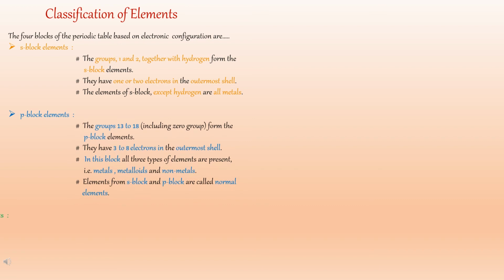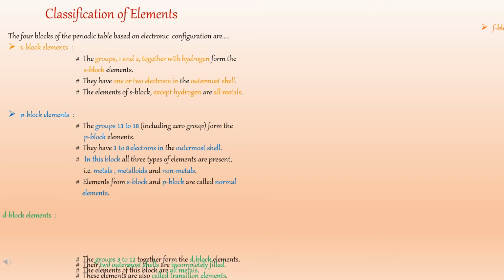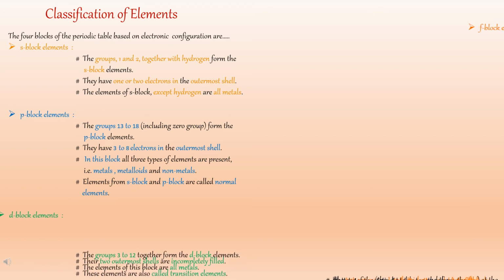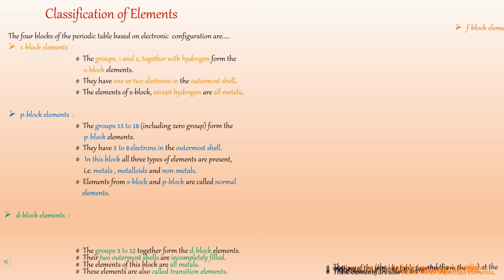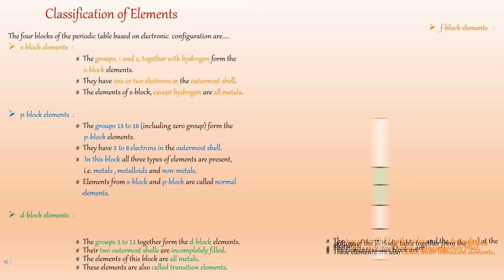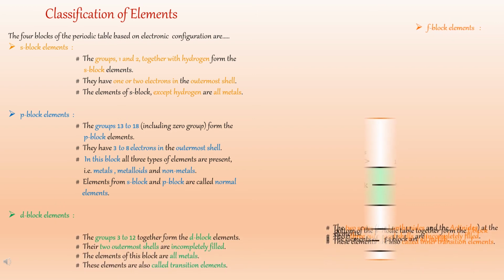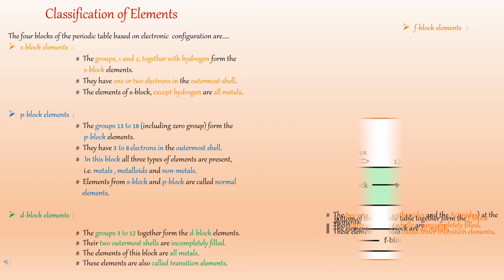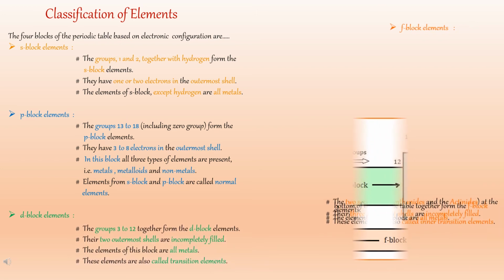The second block is P block elements. Groups 13 to 18 form the P block elements. They have 3 to 8 electrons in the outermost shell. In this block, all three types of elements are present, that is metals, metalloids and non-metals. Elements from S block and P block are called normal elements.